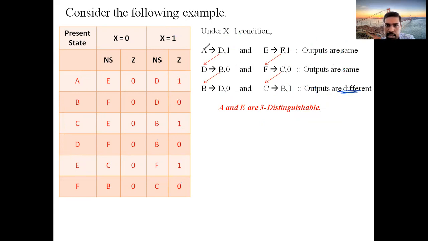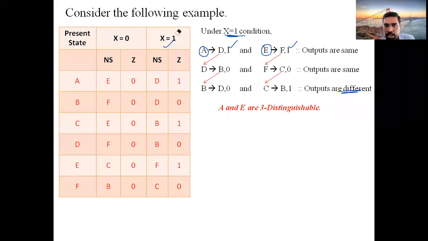See here, I took the initial states A comma E, but I found these output values are the same. Under x equal to 1 is important. Why? Because we have two conditions here, so you should see the x equal to 1 condition. Don't bother about this one. You see about the x equal to 1 condition.